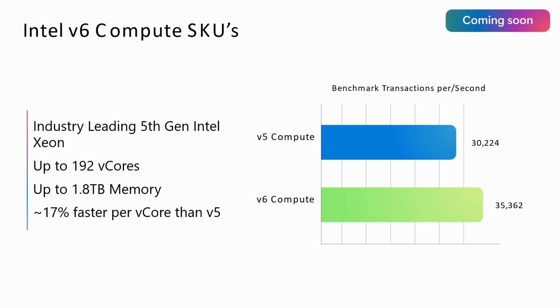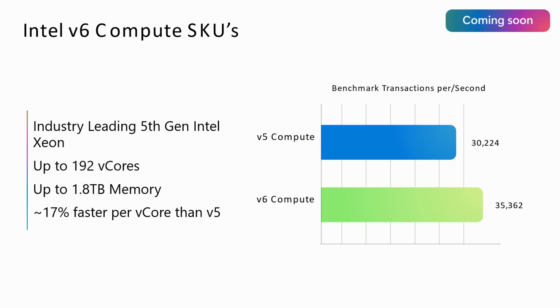And one thing that we will do when we support Intel V6 is make sure reserve capacity is available on day one, so you can save costs with this. So look out for this coming very soon. So that's really vertical scaling, scaling up. I'm now going to move to the topic of horizontal scaling. What if you have a big multi-tenant workload, you want to scale out your resources? This is one of my favorite announcements of Ignite, and I'm going to hand over to Denzel to take us through it. Thank you, Guy.